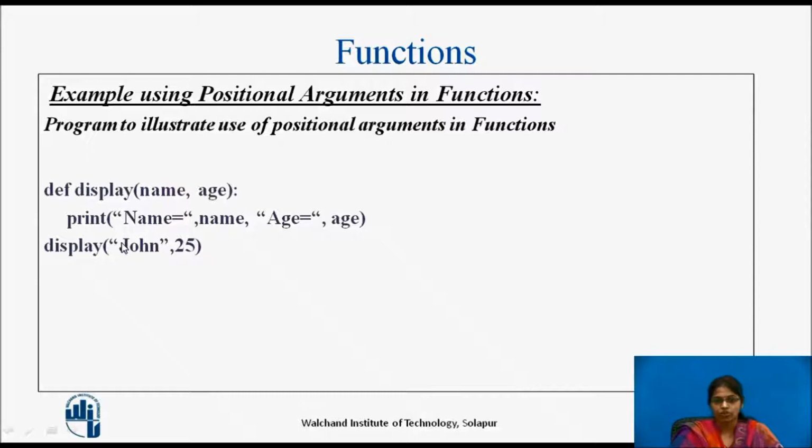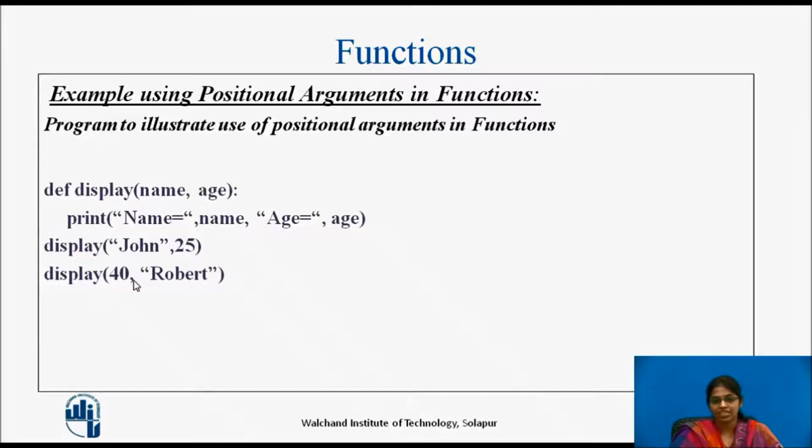So the first argument is assigned to the parameter named name, and the second argument, 25, is assigned based on the position to the second parameter, that is age. So the function is called again.